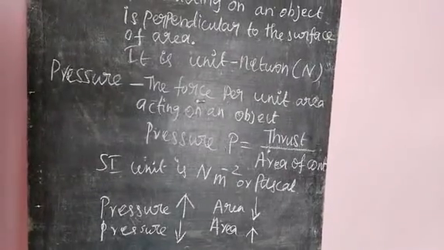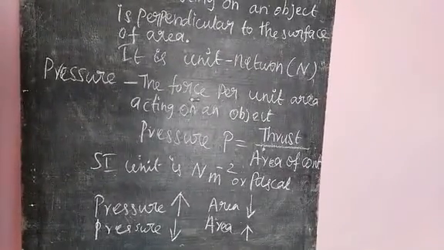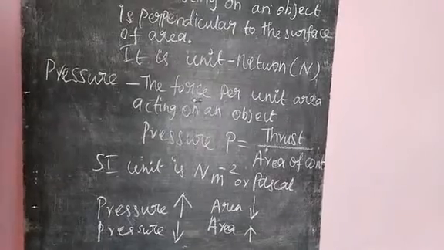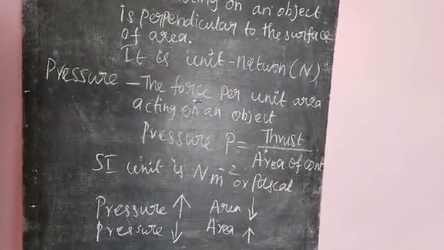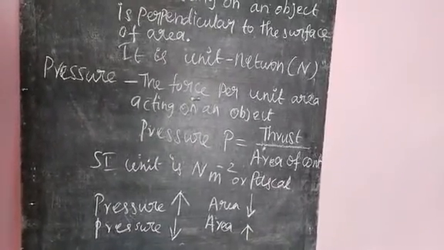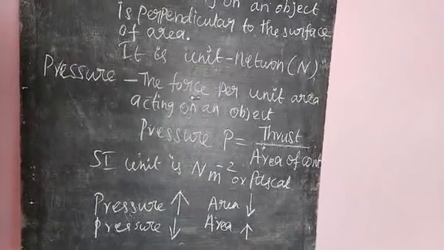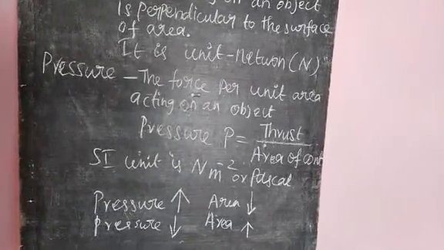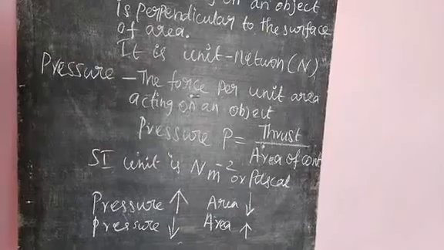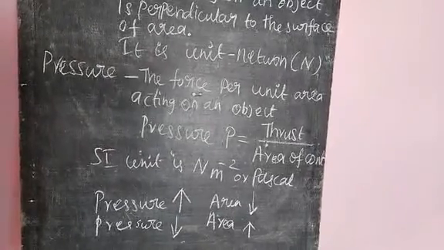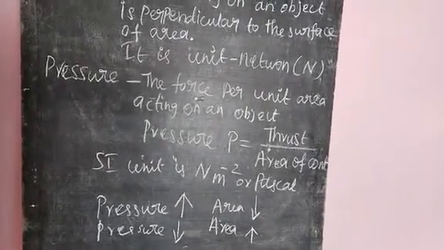Due to the high pressure, our feet will go down a little bit. When we lie down on the loose sand, area of contact is much higher, so pressure decreases, so that we do not go inside the sand.